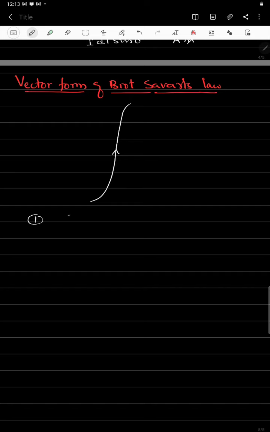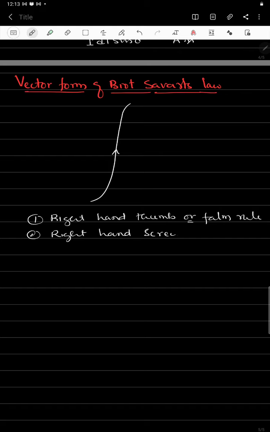One is the right hand thumb rule, or it may be called the palm rule, and another one is the right hand screw rule.